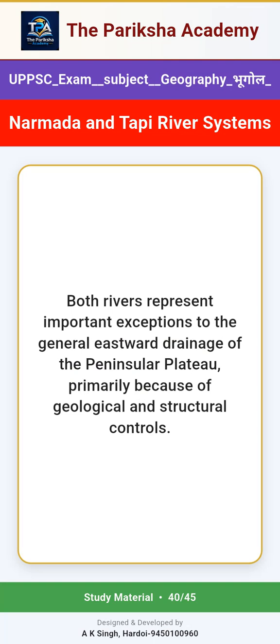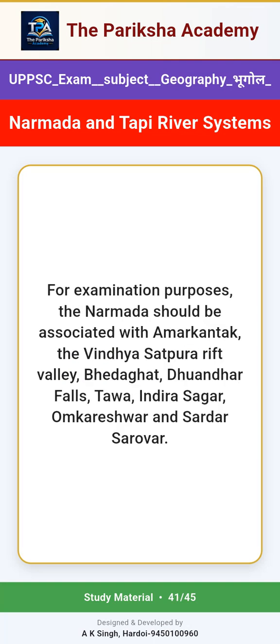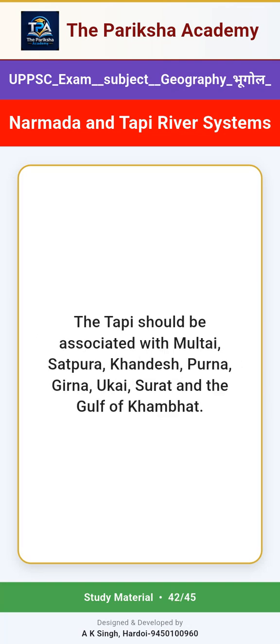geological and structural controls. For examination purposes, the Narmada should be associated with Amarkantak, the Vindhya Satpura Rift Valley, Vedaghat, Dwandhar Falls, Tawa, Indira Sagar, Omkareshwar and Sardar Sarovar. The Tapi should be associated with Multai, Satpura, Khandesh, Purna, Girna, Ukai, Surat and the Gulf of Khambhat.